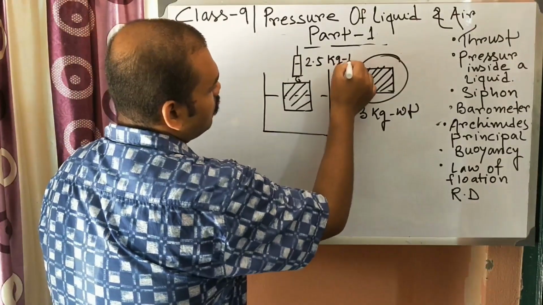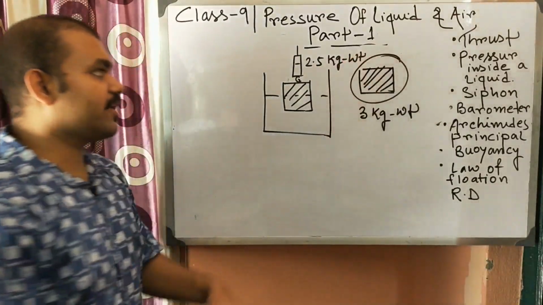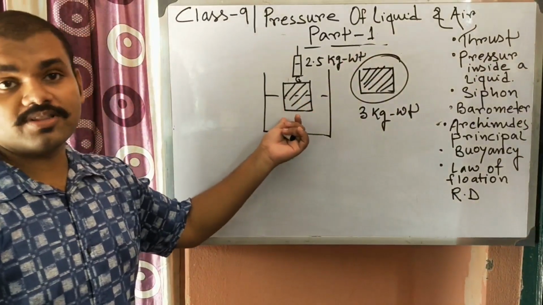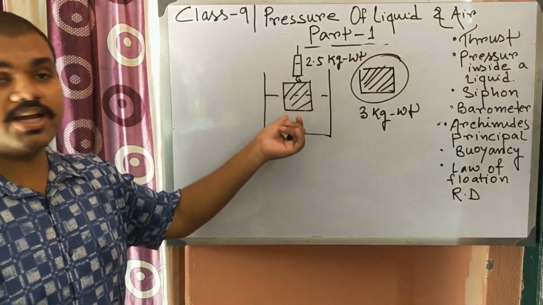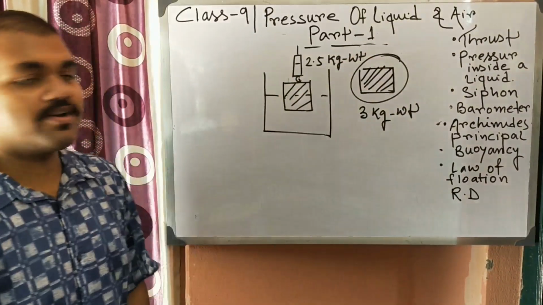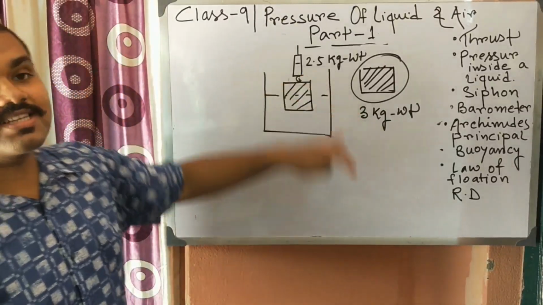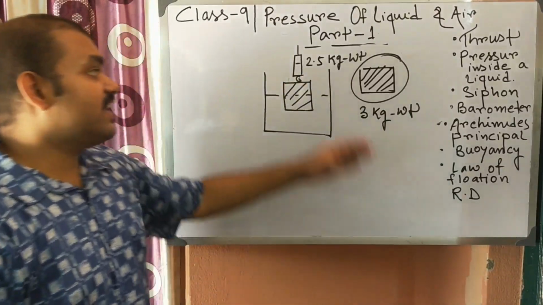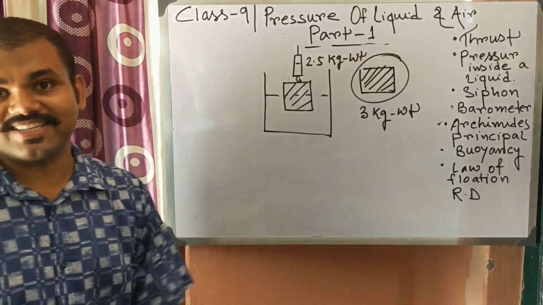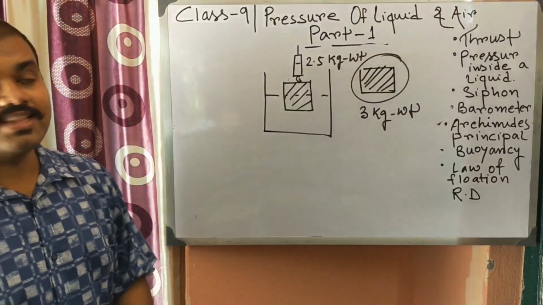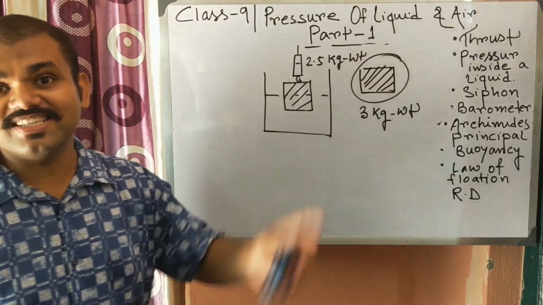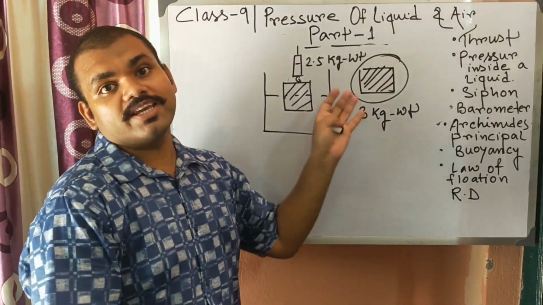Not exactly 2.5 kg, because it depends on the density and how much portion you dip, so let us consider it is 2.5 kg. It will always show less weight. What does it mean? The apparent weight decreases. And how much does the apparent weight decrease? It is equal to the weight of the fluid it displaces.